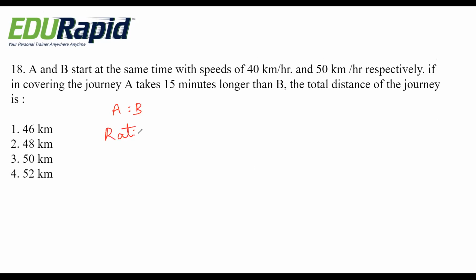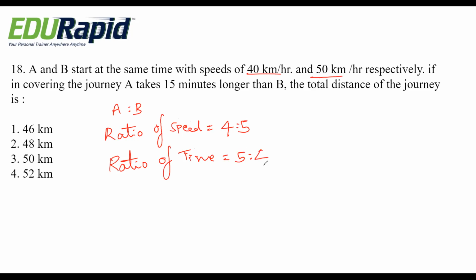See, the ratio of speed is 4 is to 5, that is 40 and 50. Then obviously the ratio of time becomes vice versa, that is 5 is to 4.